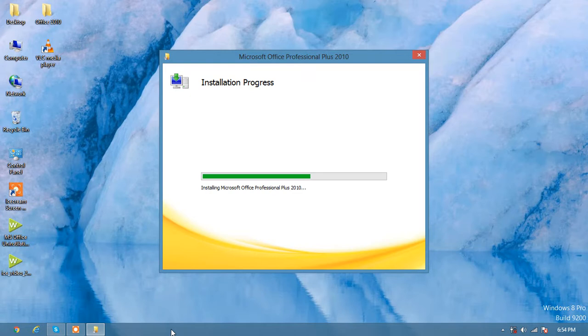It's installing MS Word, MS Excel, MS PowerPoint, Access and some of the tools.